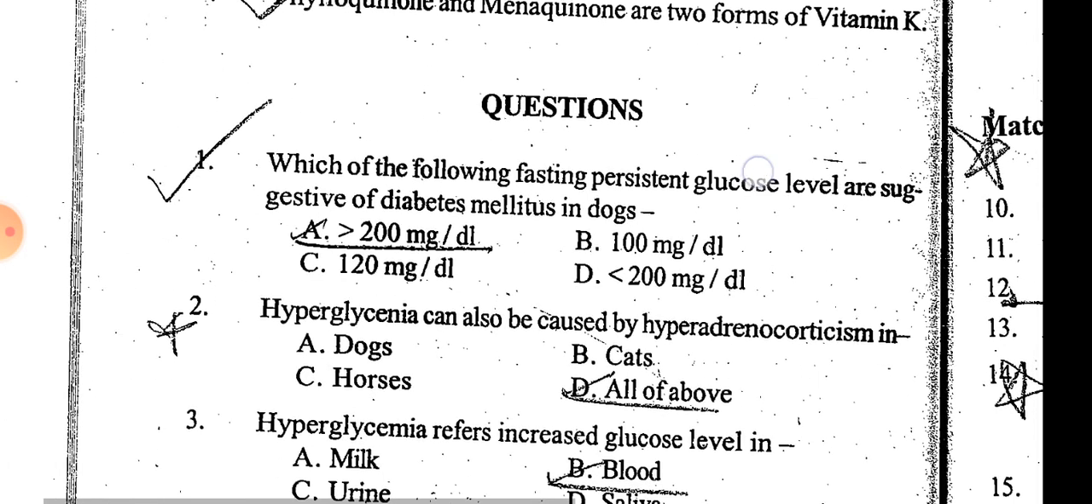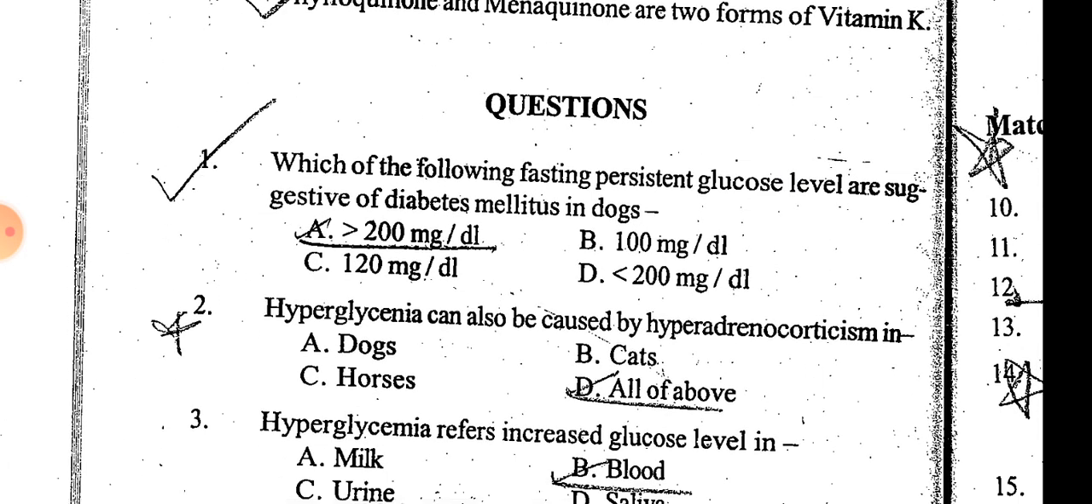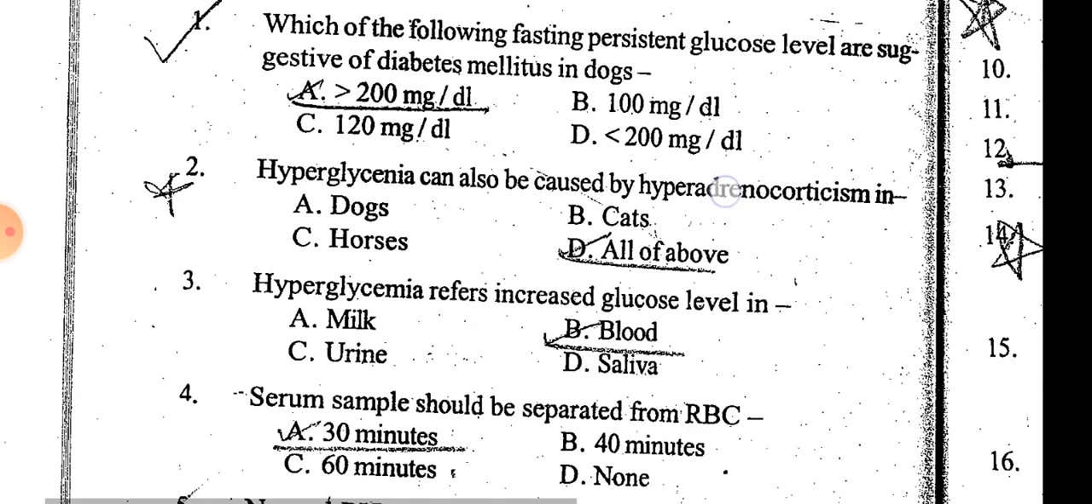Question: which of the following fasting persistent glucose levels are suggestive of diabetes mellitus in dogs? If the dog has more than 200 mg per deciliter of glucose, then it will be the case of diabetes mellitus. Hyperglycemia can also be caused by hyperadrenocorticism in all of these, dogs, horses, and cats. Hyperglycemia is caused by hyperadrenocorticism in approximately all species.